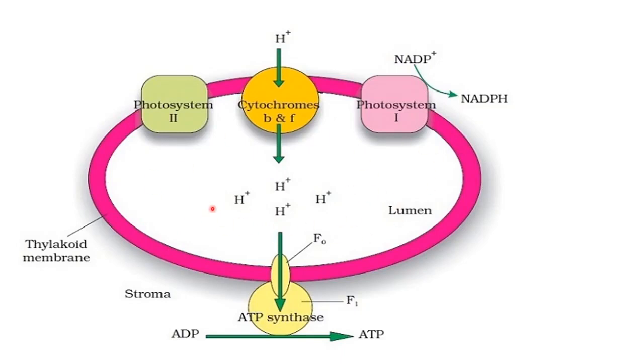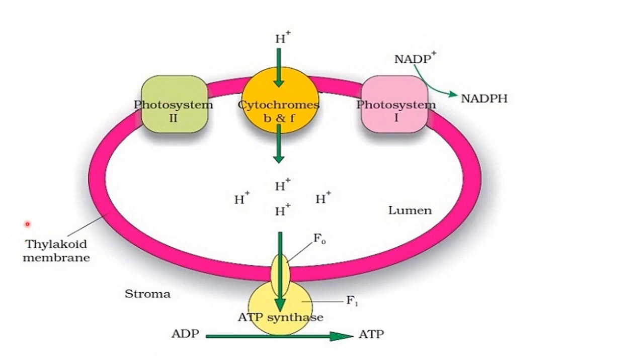This is the lumen of the thylakoid, and on the outer side of the thylakoid, inside the chloroplast, stroma as a fluid is present. So this thylakoid is also present inside the chloroplast, and this stroma is present on the outer side of the thylakoid, right? So this is the luminal side and this is the stromal side, and this is the thylakoid membrane which is acting as a semi-permeable membrane. The second thing that we need here is a proton gradient, and how this proton gradient is developed, that we need to understand.